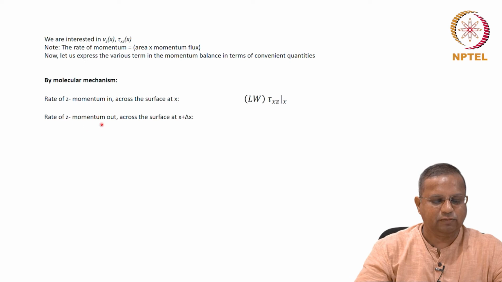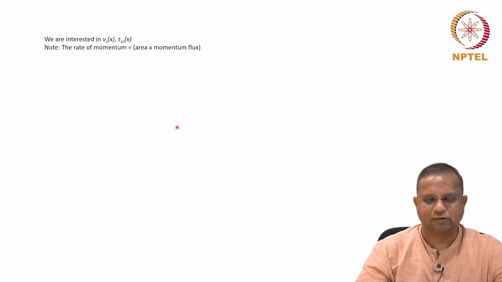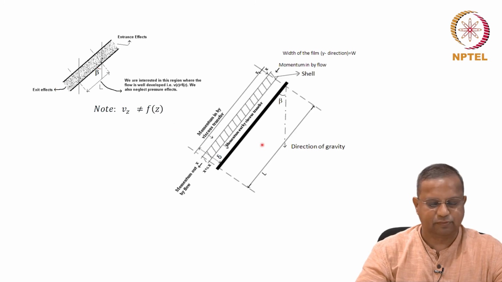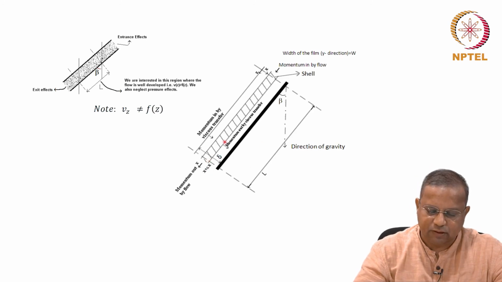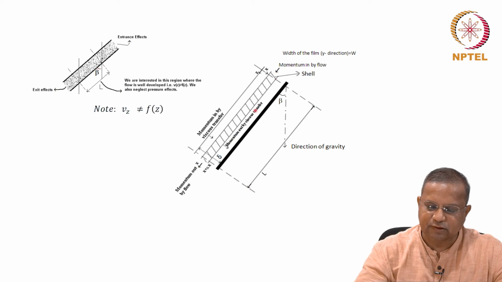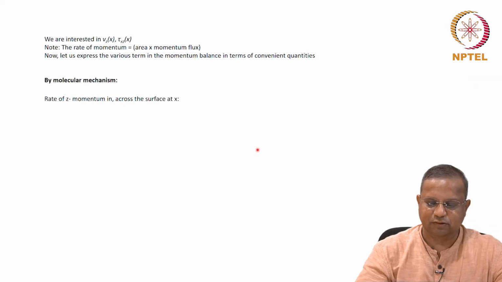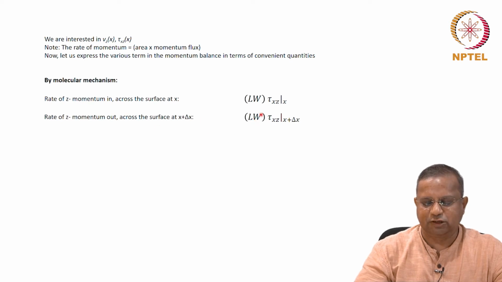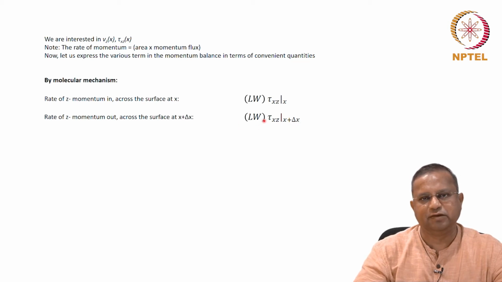The rate of z momentum out across the surface at x plus delta x, which is here. This is the surface that we are looking at. This is the x direction, x here, x plus delta x here. It is nothing but the shear stress tau x z at x plus delta x times the area. The area remains the same.